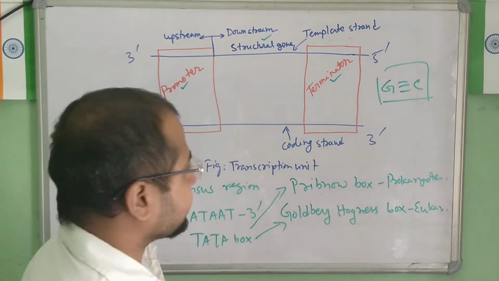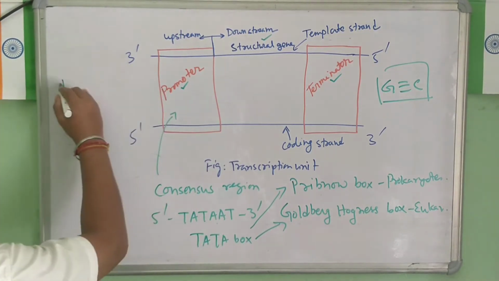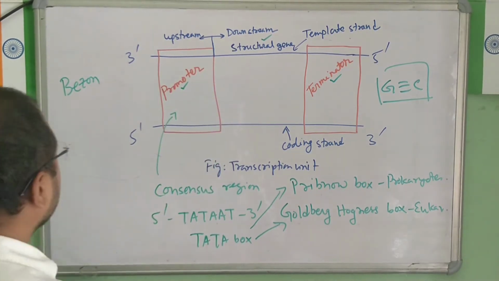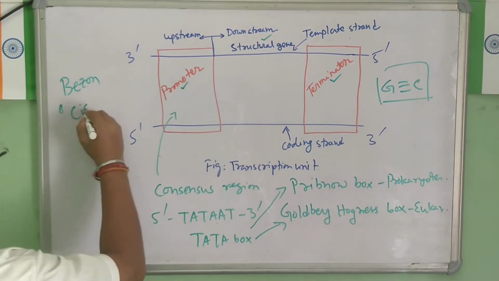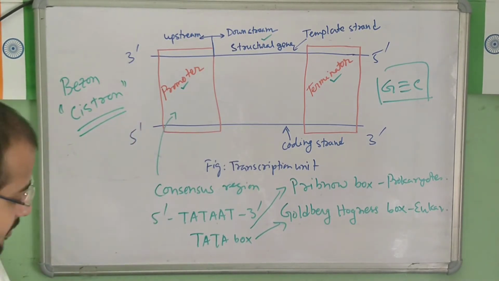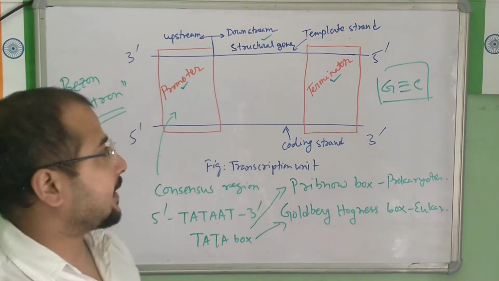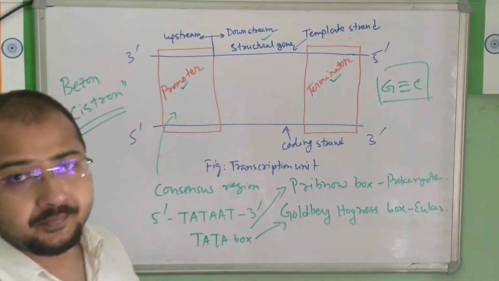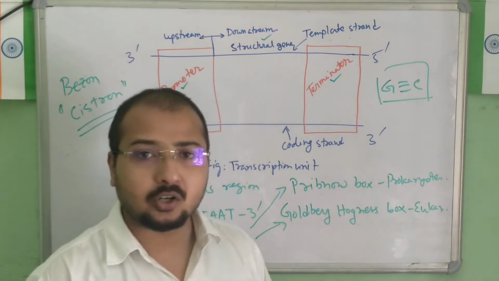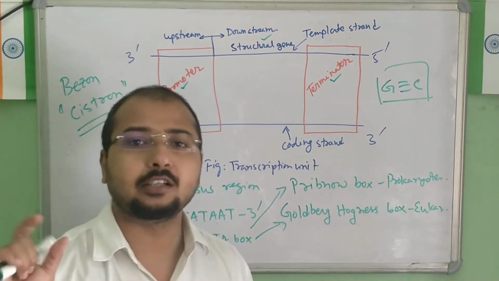Scientist Benzer named this structural gene as cistron, so we also call it the cistron area. Now, in eukaryotes and prokaryotes, the cistron is a little different.